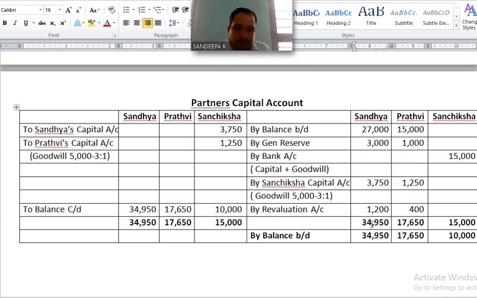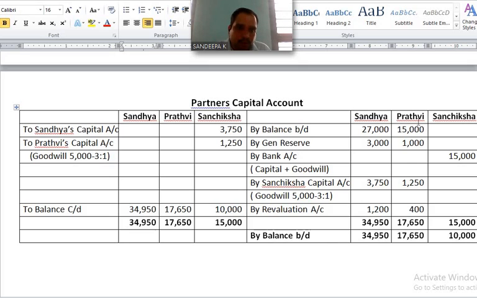How much? 34,950. Write it in credit side. Next, write it in debit side, 34,950. 34,950 minus 0 equal to 34,950. Write it as to balance carried down.